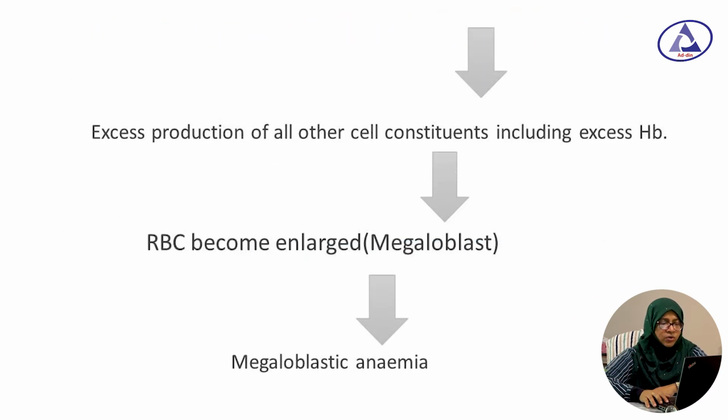Excess production of all the cell constituents including excess hemoglobin, so RBC become enlarged, that is megaloblast. Then megaloblastic anemia occurs.